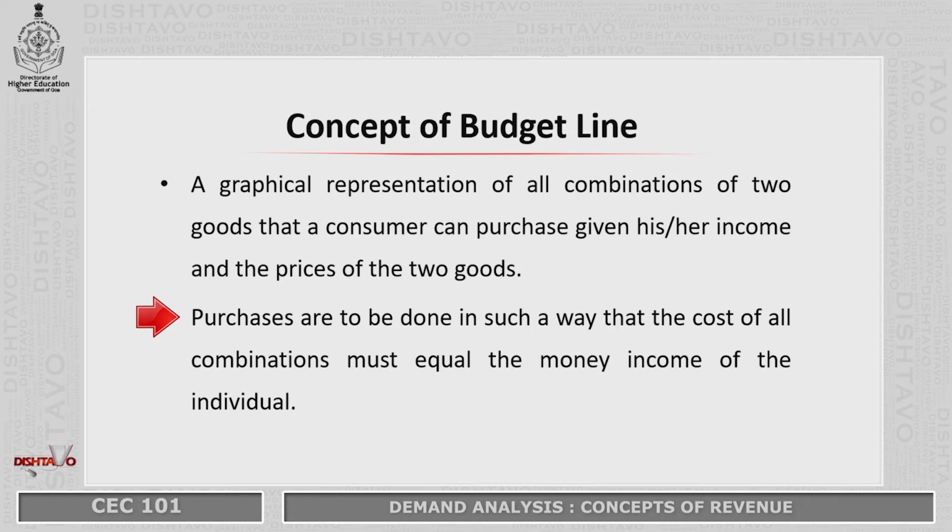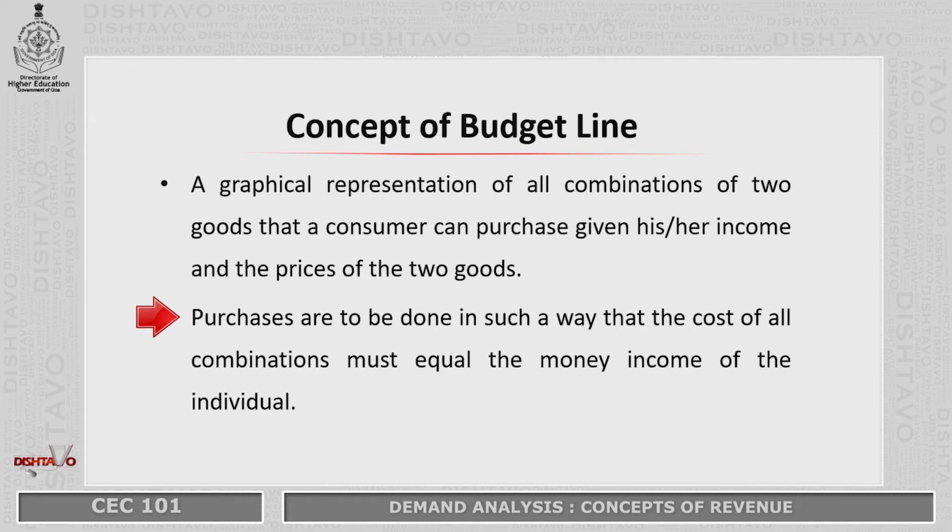Let us say I have rupees 100, that will be my budget or money income, and I want to buy goods from the market. There are two goods available to me, good X and good Y. I will first look at the price of good X. If the price of good X is rupees 10 and I decide to buy 5 quantities of that, price multiplied by quantity, 10 into 5, becomes 50. So out of my budget of 100 rupees, 50 rupees I will have consumed on the purchase of good X.